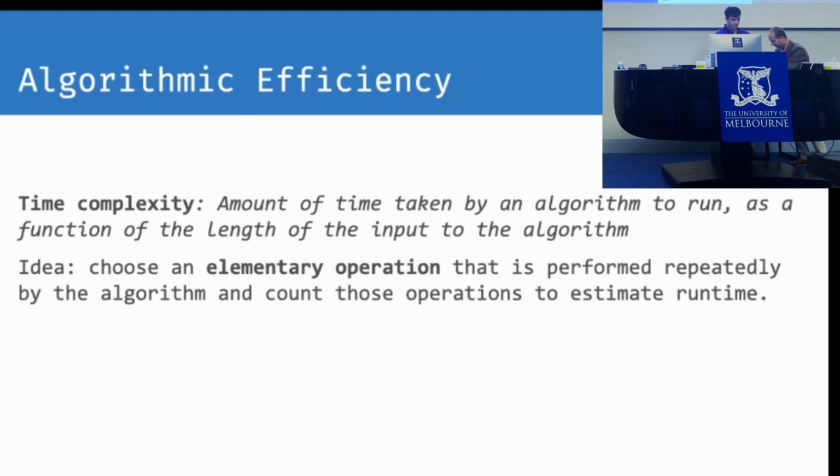So the amount of time it takes for an algorithm to run as a function of the length of the input to the algorithm, right? And usually for this, we will define some elementary operation, some basic operation that you would repeat over and over again in your algorithm. Just basically the basic part of your algorithm that does all of the work. And counting the number of operations here gives you an estimate for how much time your algorithm spends to run.